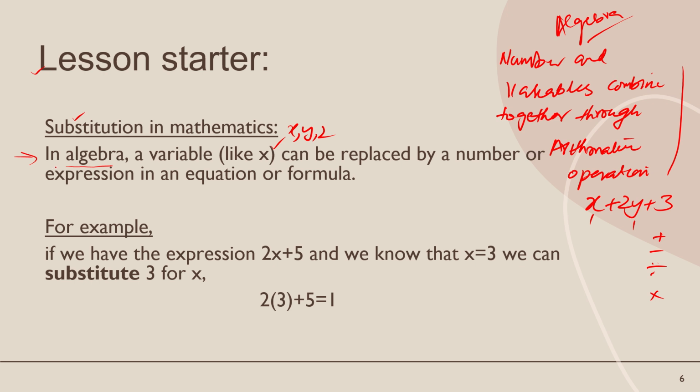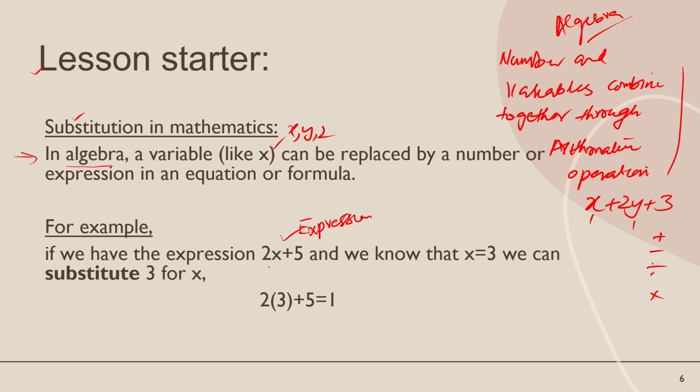In algebra, a variable like x can be replaced by a number or expression in an equation or formula. Let's suppose that we have 2x plus 5. This is called an algebraic expression.